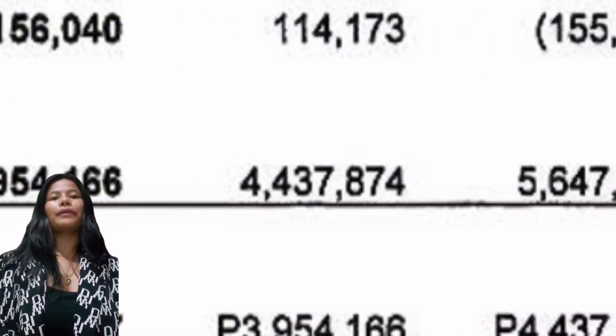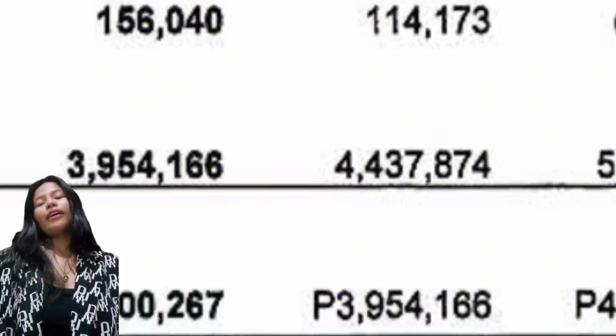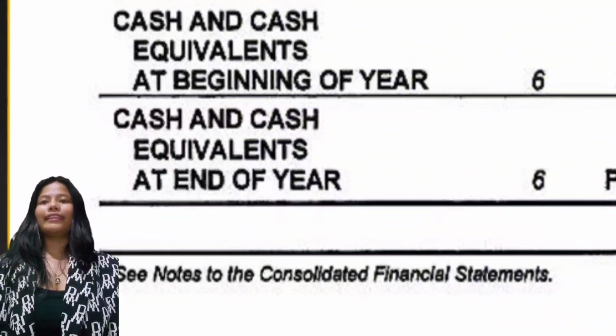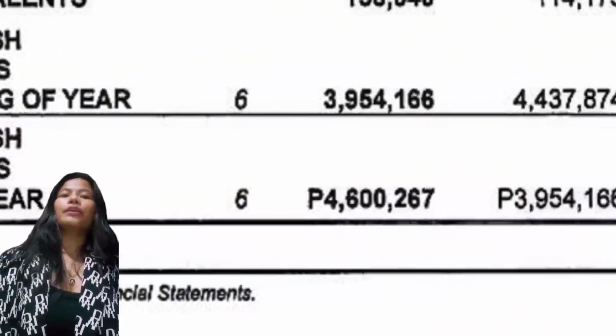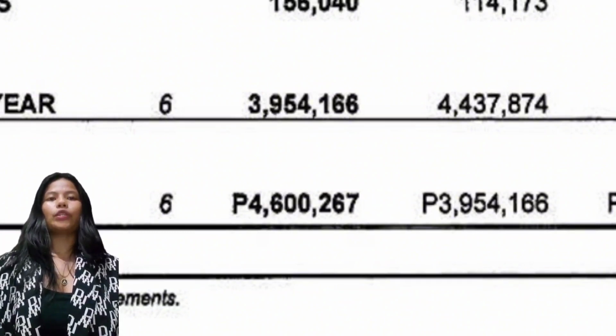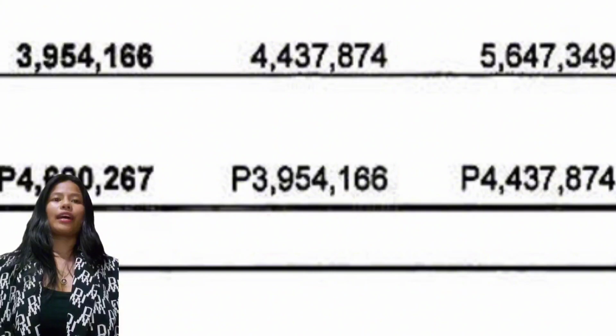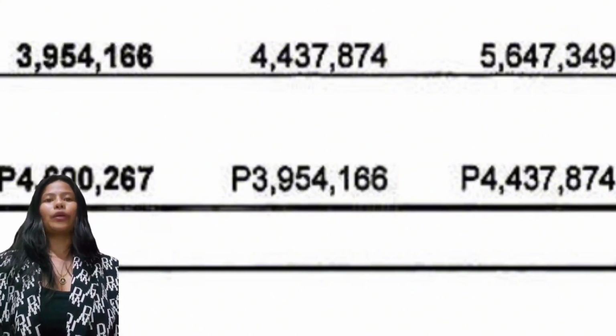And for the cash and cash equivalent at beginning of year, 3,954,166 for 2022, and for 2021, 4,437,874, and for the cash and cash equivalent at the end of year, 4,600,267 for 2022, and 3,954,166 for 2021.